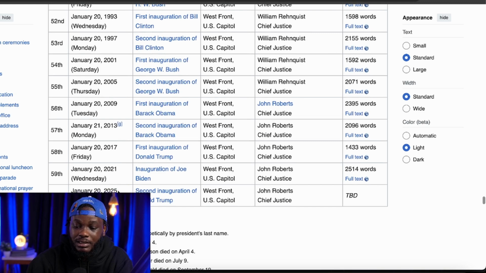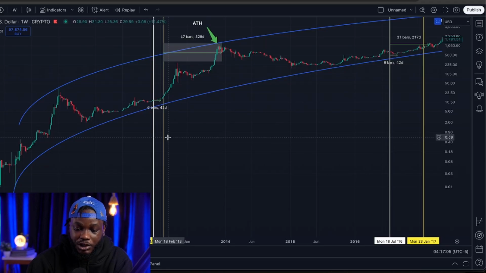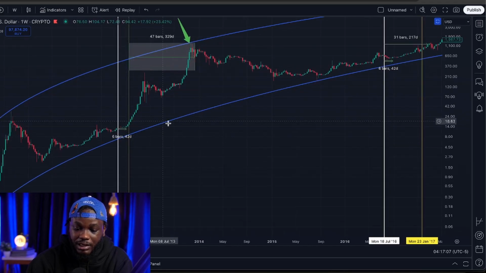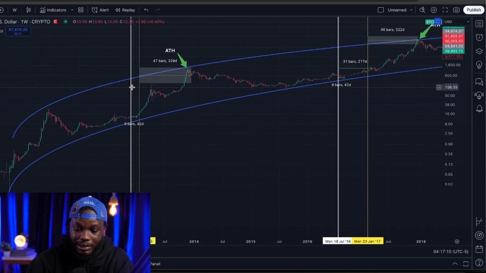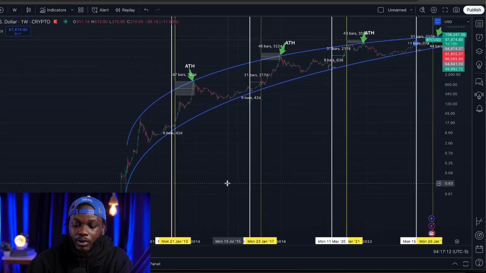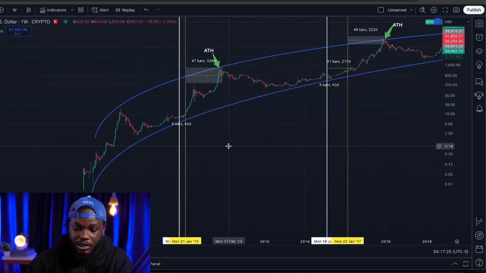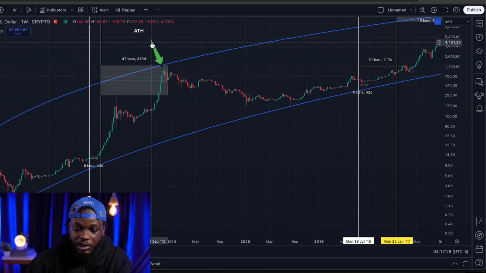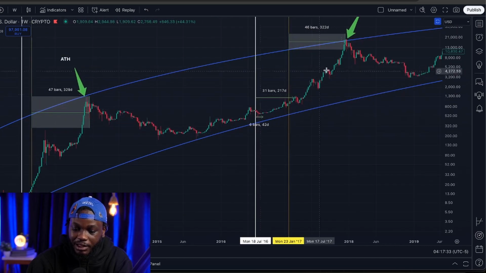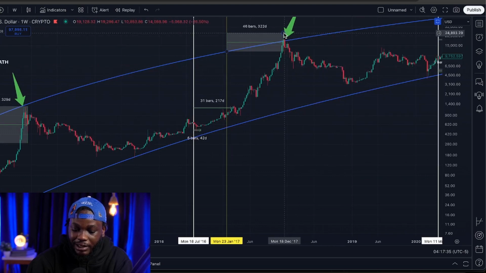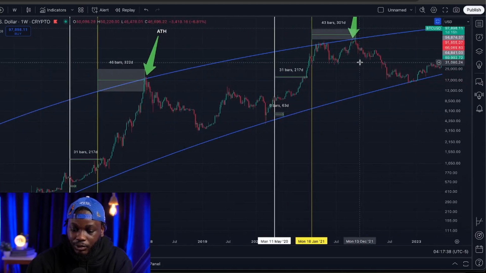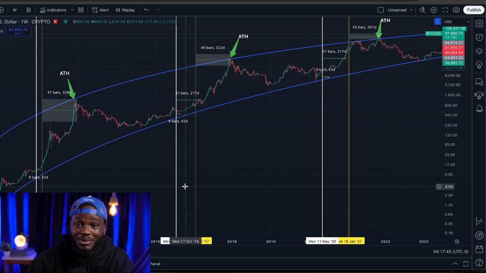Now, all of these dates I have put into these charts, and that is what represents these yellow lines. These white lines are a representation of Bitcoin's halving event, but the yellow lines are where I want to place my focus. So as you can see on this chart, I've indicated the new all-time highs that we experienced in 2013. I indicated the next one in 2017, and then the next one in 2021. Now, it will shock you that there is a huge correlation between the US elections and Bitcoin's new all-time highs.